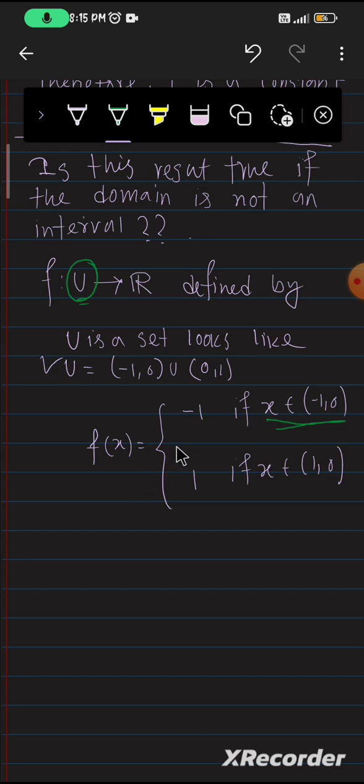See here, the derivative of this function, f dash x, equal to 0, but is this function a constant function? Answer is no. See here, this function assumes two values, minus 1 when x belongs to this interval and 1 when x belongs to this interval. So is this function a constant function?